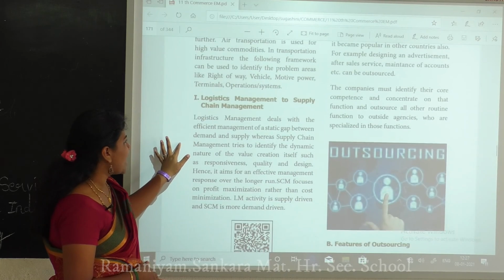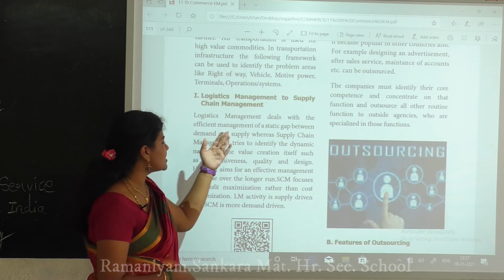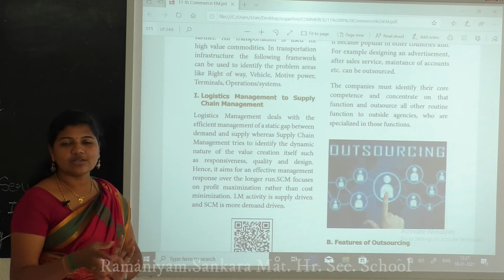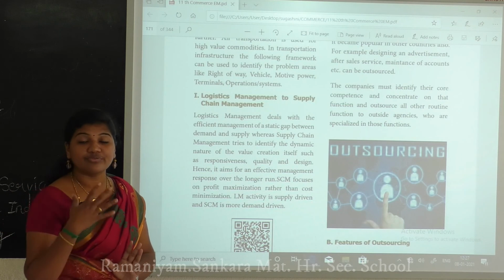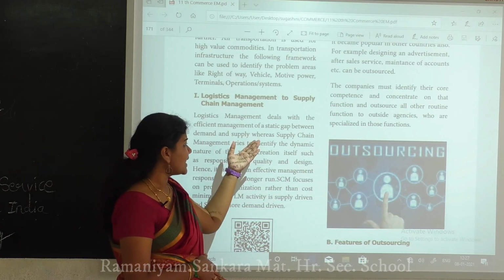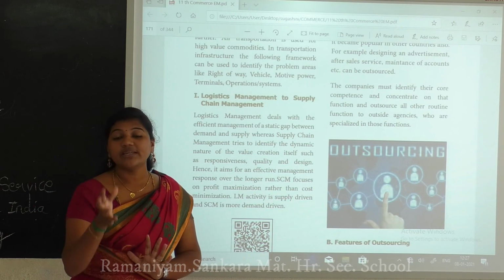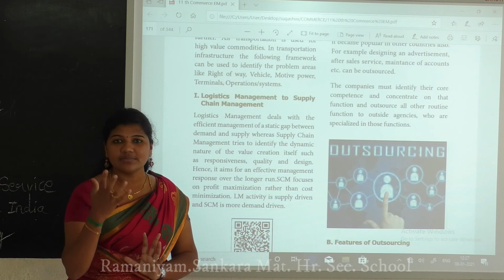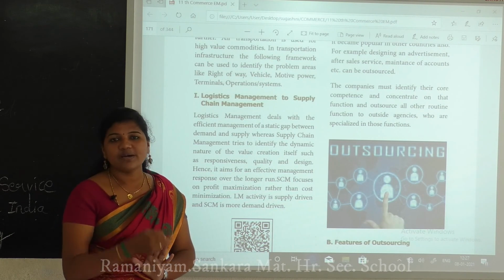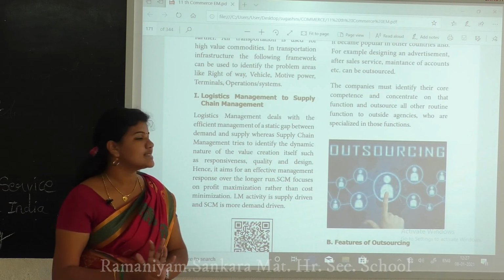Next one is logistic management to supply chain management. So what is supply chain here? Logistic management deals with effective management, which is not an easy task. They have to put lots and lots of effort. So effective management is closing the gap between the demand and the supply. Demand means what? Customer need is the demand. Customers need the product, that is called the demand, and supply means a seller is going to distribute the product, that is the supply.